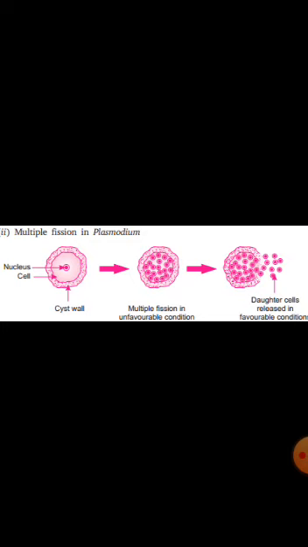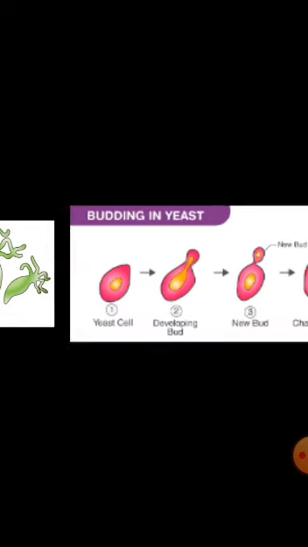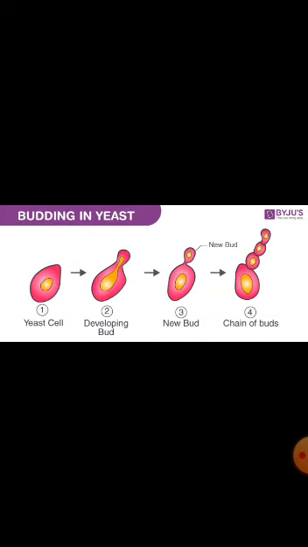The next important asexual reproduction is budding. In budding, a small bud is observed on the parent body which develops due to repeated cell division at a particular place. This outgrowth or the bud further grows and develops. Once the organism is fully grown, it gets detached from the parental body and leads an independent life. Example, Hydra, yeast. These are certain examples of organisms undergoing budding. Multiple budding can also be seen in yeast cells.